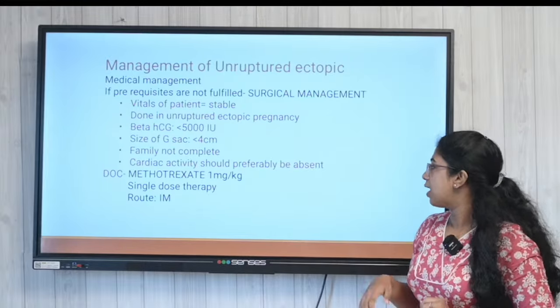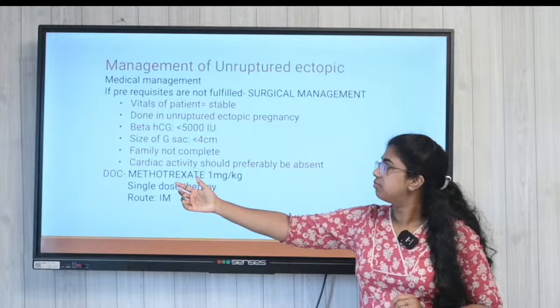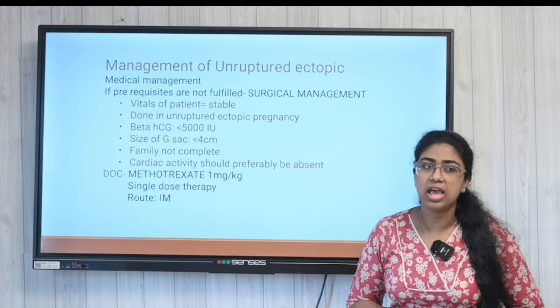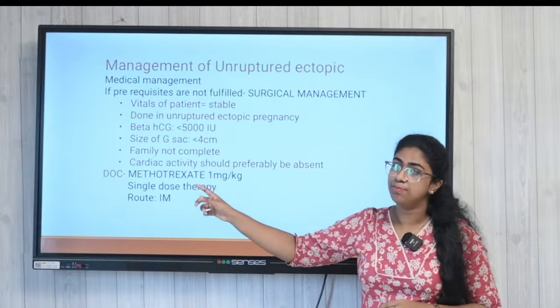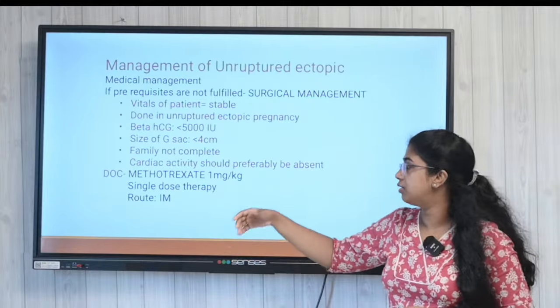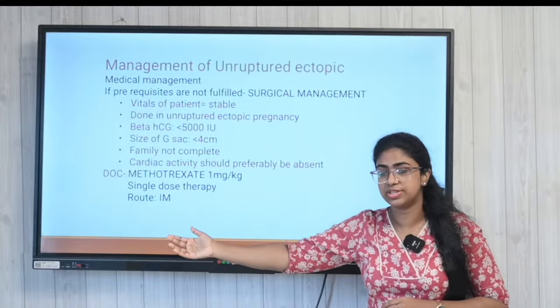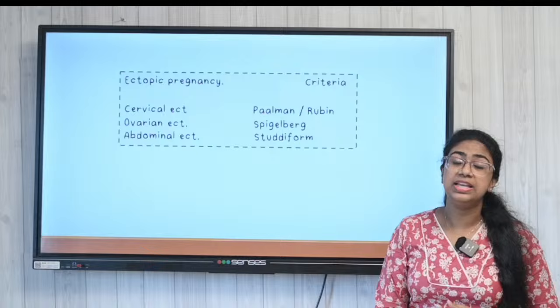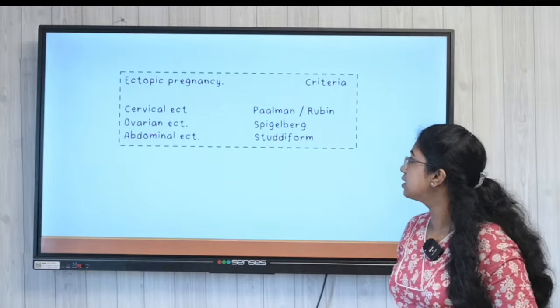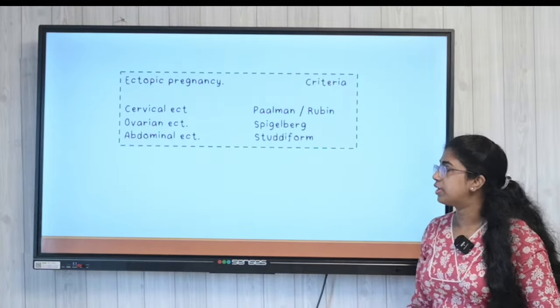Preferably the cardiac activity should be absent. The drug of choice is methotrexate. We should give her a single dose of methotrexate, IM, 1 milligram per kg. So, that is the case of ectopic pregnancy.